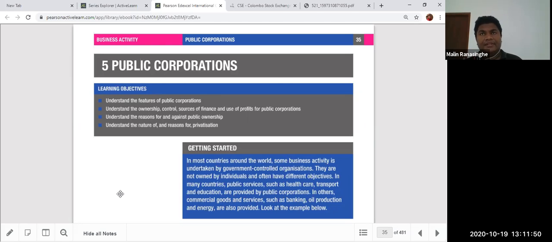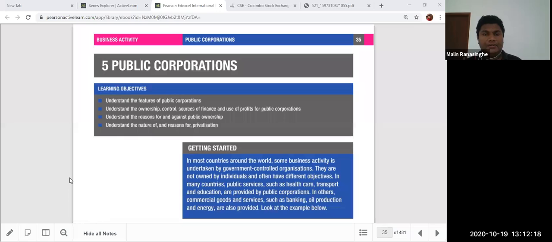So the Education Ministry, Ministry of Defense, Ministry of Health, Ministry of Transport. Different ministries are there, owned by the government body, headed by a minister. So now we mainly talk about the public corporations, the organizations, the businesses owned by the government.